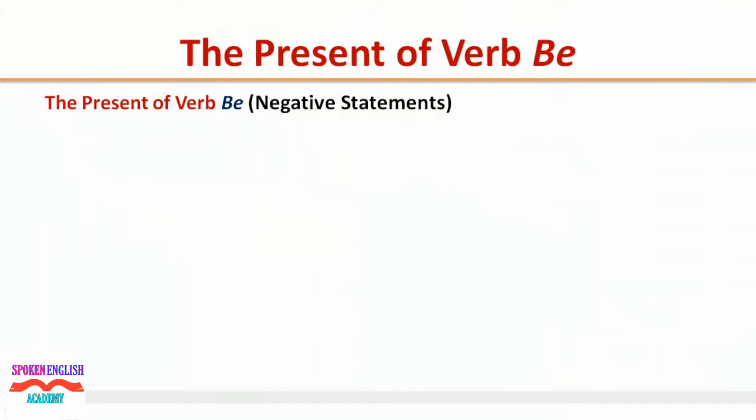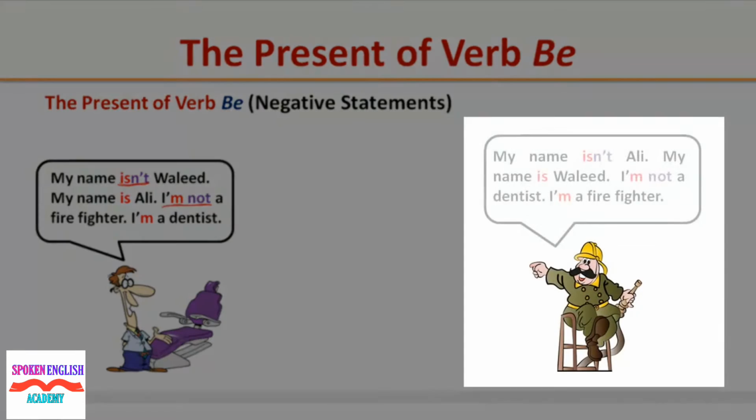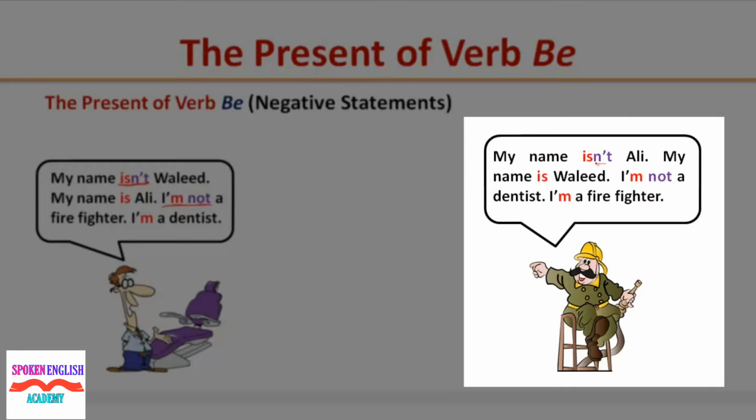The present of verb be, negative statements. Listen to the following short conversation and pay attention to the negative form of verb be. My name isn't Walid. My name is Ali. I'm not a firefighter. I'm a dentist. My name isn't Ali. My name is Walid. I'm not a dentist. I'm a firefighter.